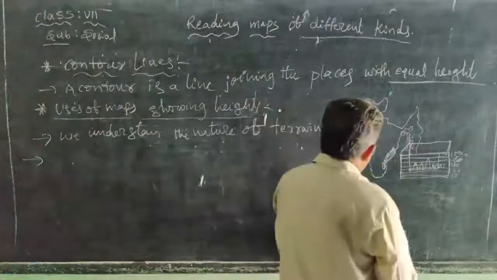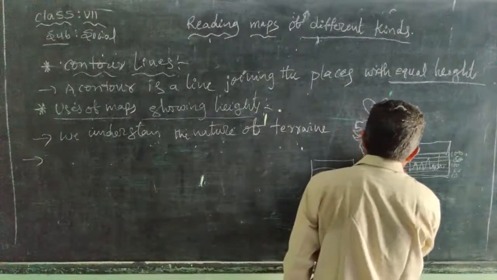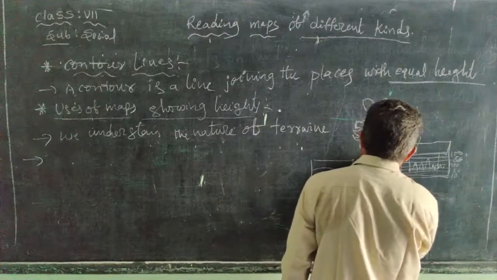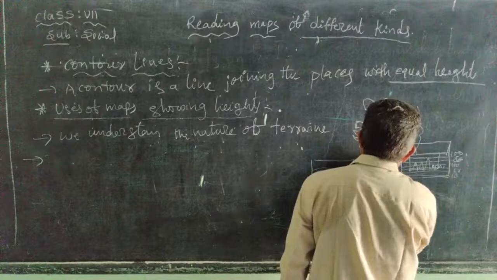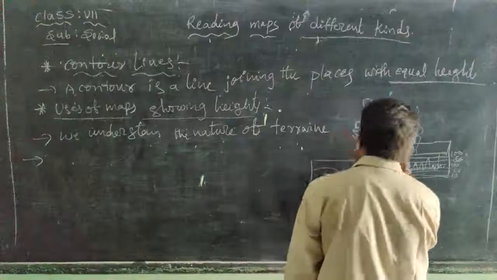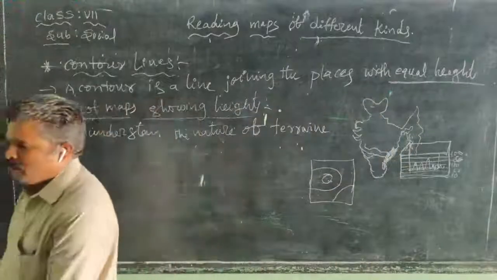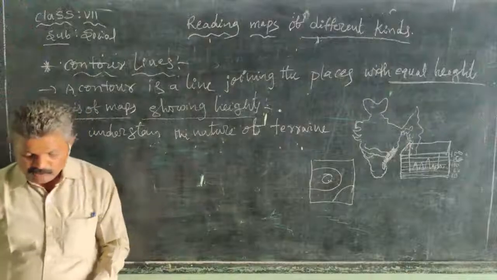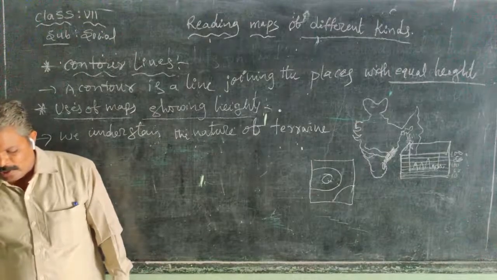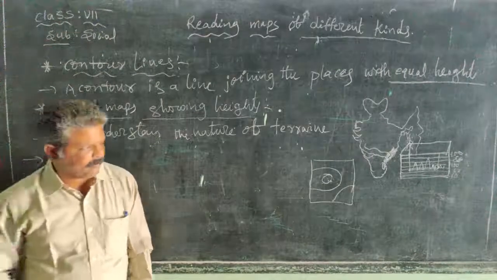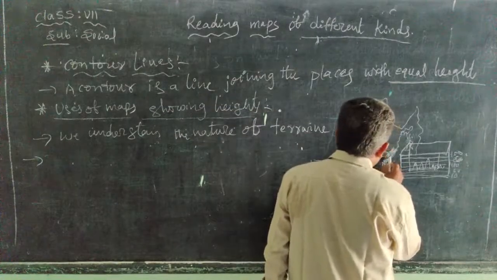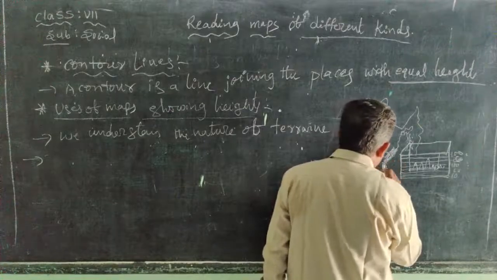These rivers join the Bay of Bengal. This is the Godavari, and next to it there is the Krishna river. These two cut the Ghats, so the plateau region itself is cut by rivers like the Krishna and Godavari. When we travel westward from the coastal plain, we reach the Deccan Plateau.